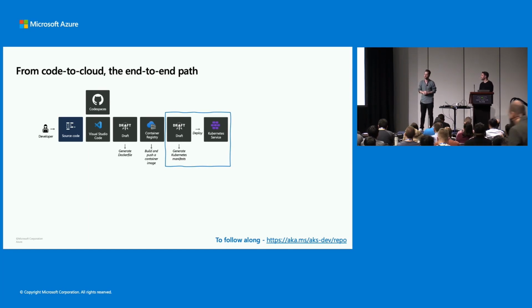What's the next step to get onto Kubernetes? To get this app deployed, it's going to be generating Kubernetes manifests. Kubernetes needs to know where our image is located. How are we going to expose this service? How are we going to route traffic to this service? All these things, right? And all of these Kubernetes resource definitions are usually done with YAML. So what are we going to do here? Again, are we going to just start writing YAMLs? Maybe we'll head over to Stack Overflow, copy some examples, put them in and try to get things working. Or again, we can use Draft to make it super easy with just a few inputs.